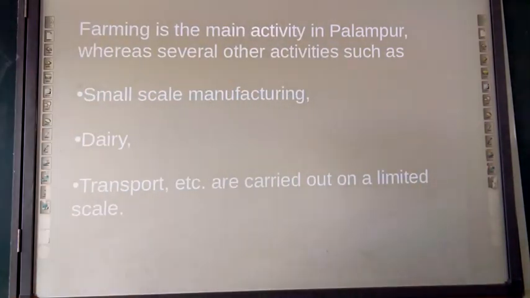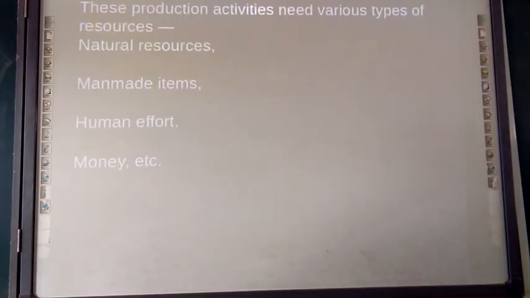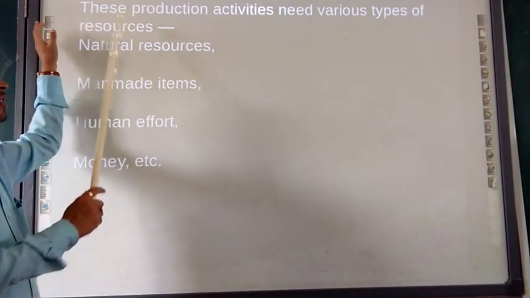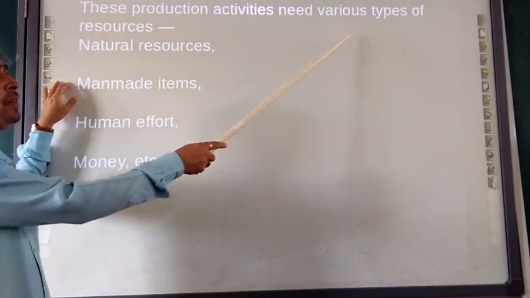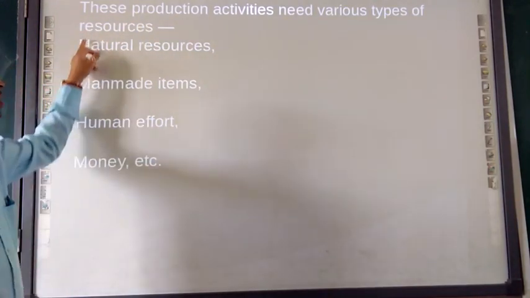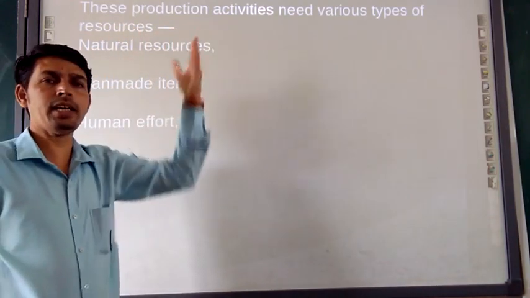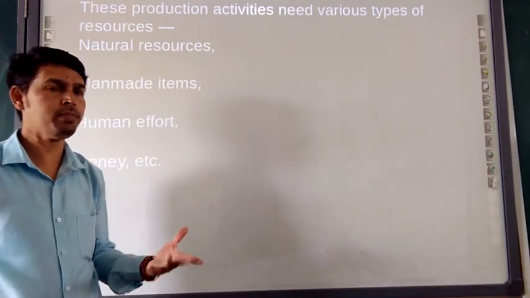Next, the production part we are seeing. These production activities need various types of resources. Which resources do they require? This production activity requires some resources to produce something.